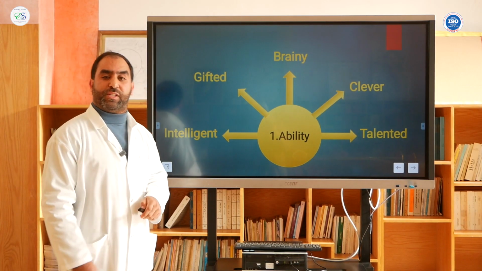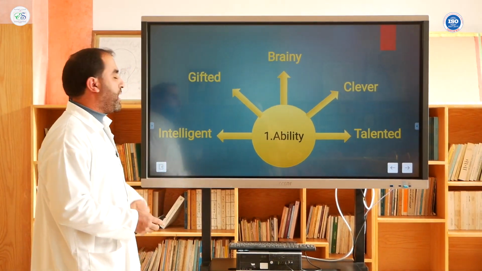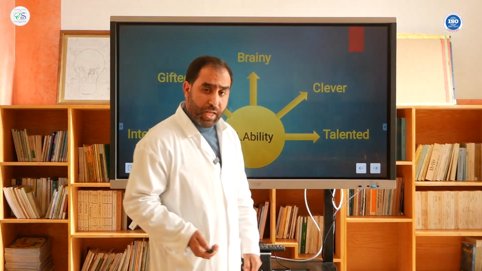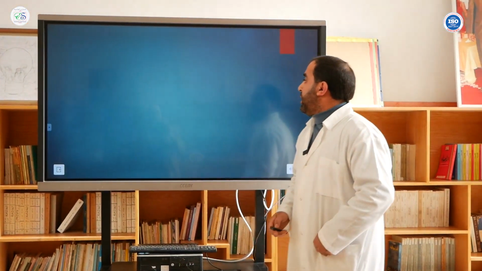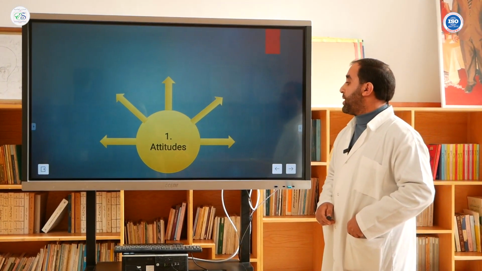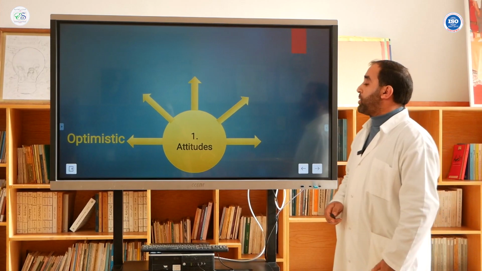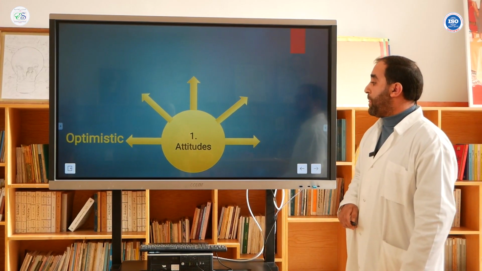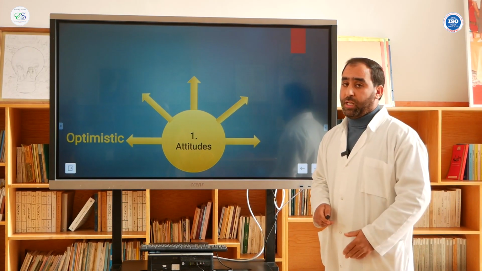Talented and gifted have the same meaning. Now, let's have a look at attitudes. If you want to describe someone's attitude, we could say, he is optimistic.